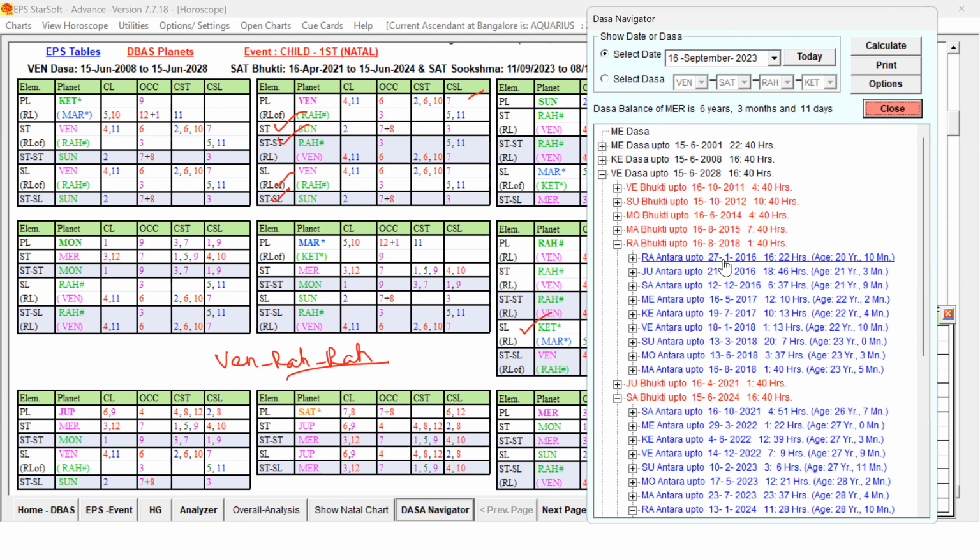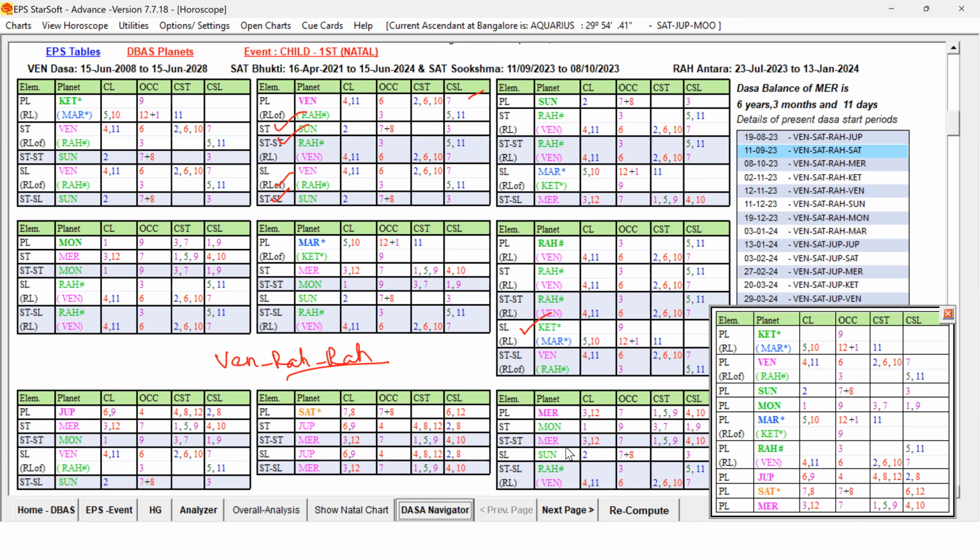Next comes Mercury. So within that Bhukti, some favorable Antara can support. Or we can look at Ketu or Venus also. Ketu is not good, and Venus can be supportive.